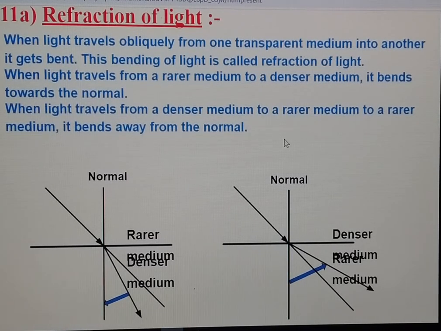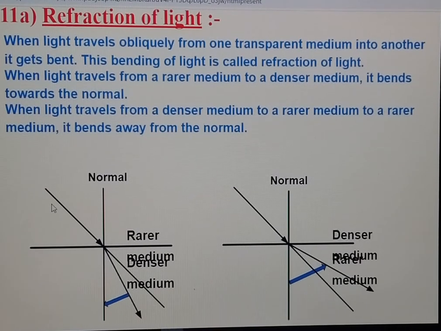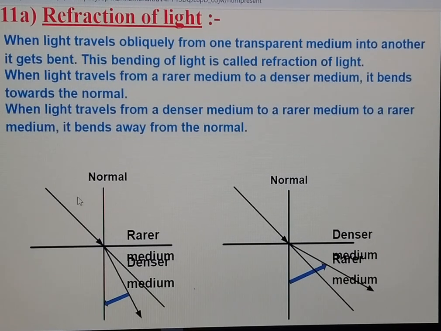Dear students, look here. In this figure, the first medium is rarer and the second is denser. When light travels from rarer to denser, it bends towards the normal. You have to observe that this is the incident ray and this should be the direction of the ray. But after refraction, the light ray passes towards the normal. This is the first rule of refraction of light: when light travels from rarer to denser, it bends towards the normal.